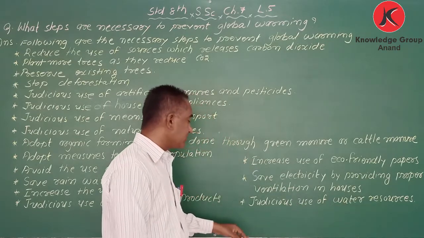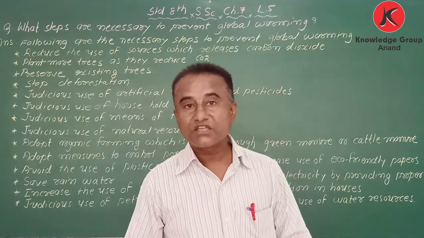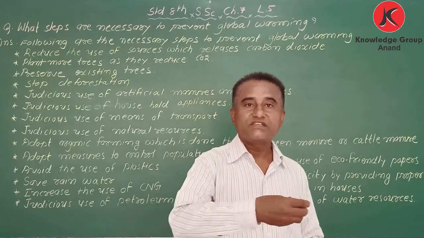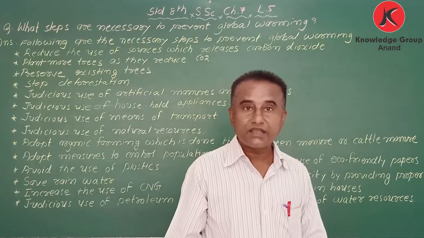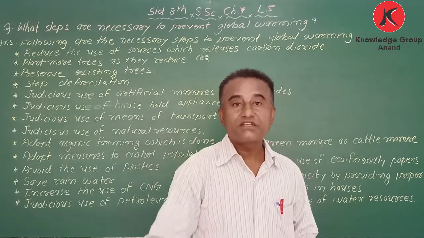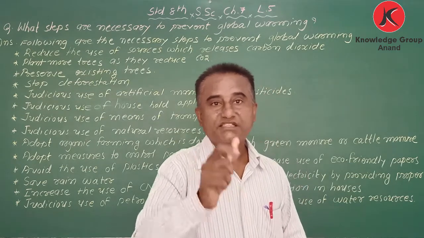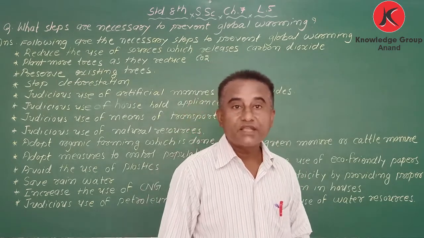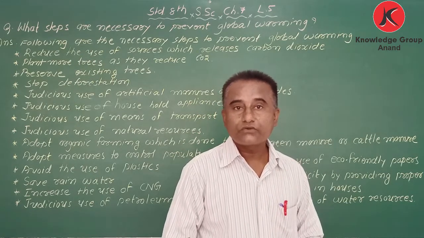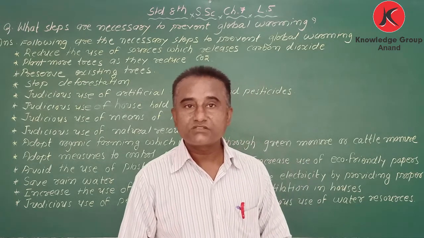And the next and last point is judicious use of water resources. Nowadays, whenever we go to a garden or other public places, we see the tap left open, we don't close it, and we are just wasting water. My dear students, it is said only 1% drinkable water is available on earth, only 1%. So we have to save water also. Next time we will learn more question answers. Thank you.